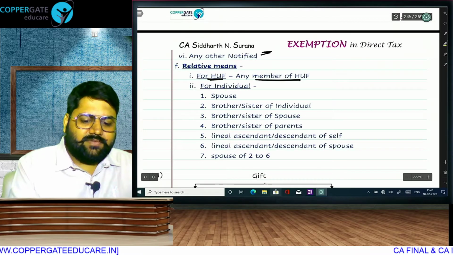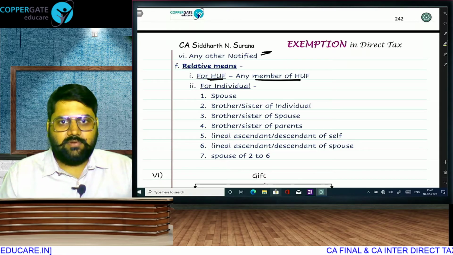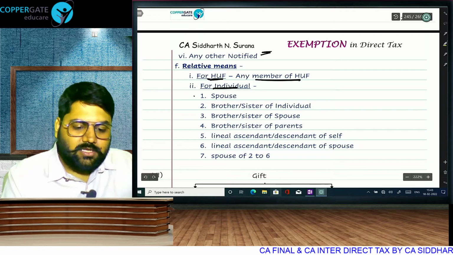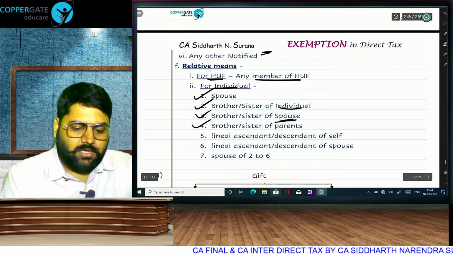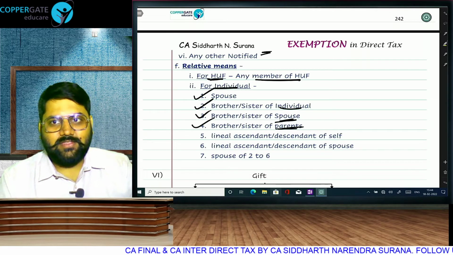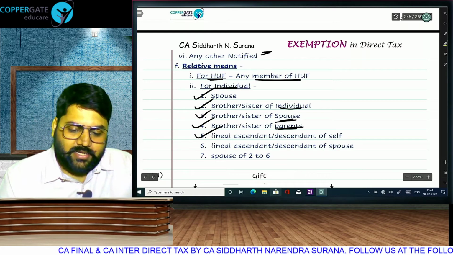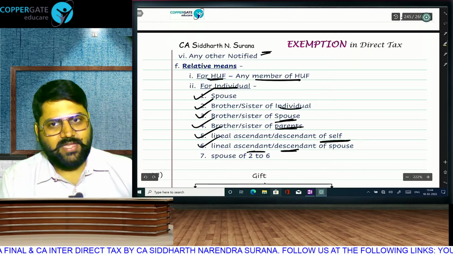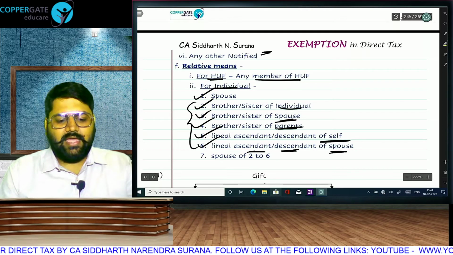For HUF, who is a relative? Any member. That means a member giving a gift to HUF will be exempt for the HUF. But for an individual, who will be a relative? Spouse, brother or sister of yourself, brother or sister of your spouse, brother or sister of your parents. This was not covered in that chapter, miscellaneous provision. Don't talk about it, you will get confused. Lineal ascendant or descendant of self. Lineal ascendant or descendant of spouse, and spouses of the people from 2 to 6, they are our relatives.